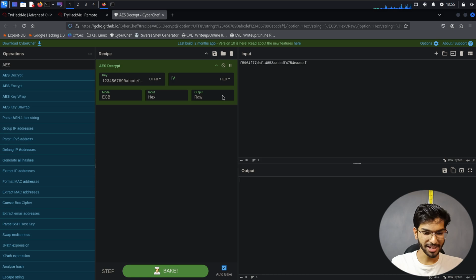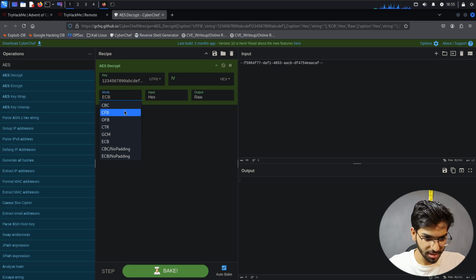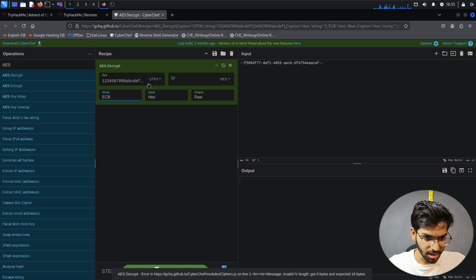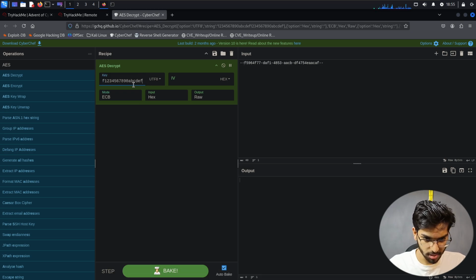The rest of the stuff can stay like that. Bake, that should have automatically done it. Let's just replace this because I tampered with the original text. Then put this back again. Anything? What else now?